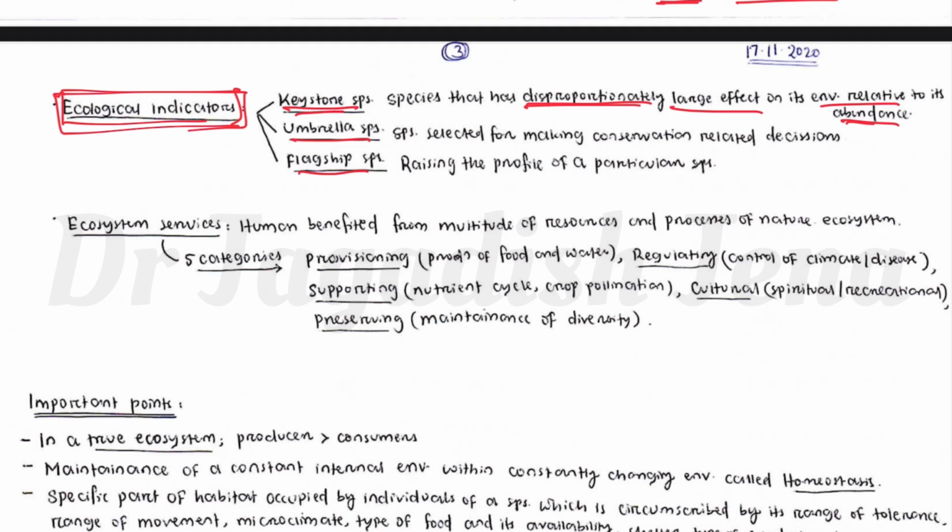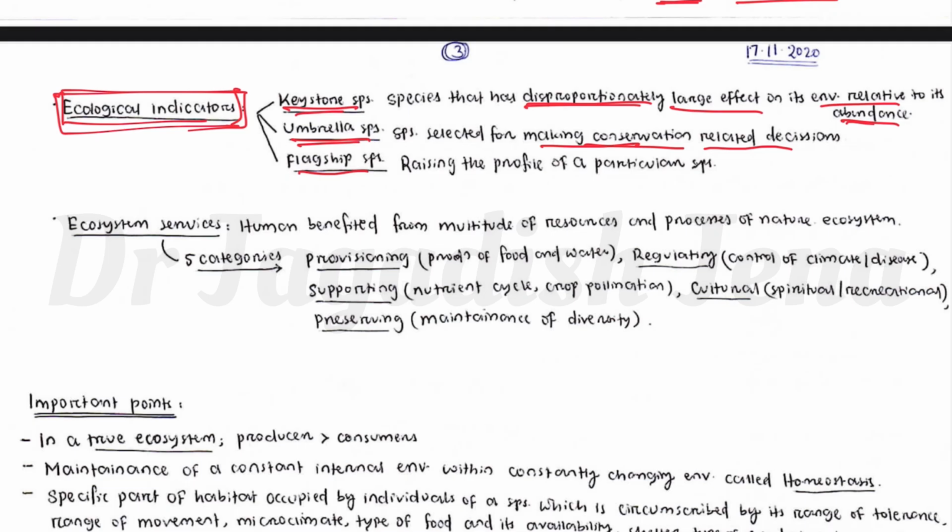That is called a keystone species. Then umbrella species, which is a species selected for making conservation-related decisions. Umbrella species means those endangered species, or about to be endangered, are umbrella species.